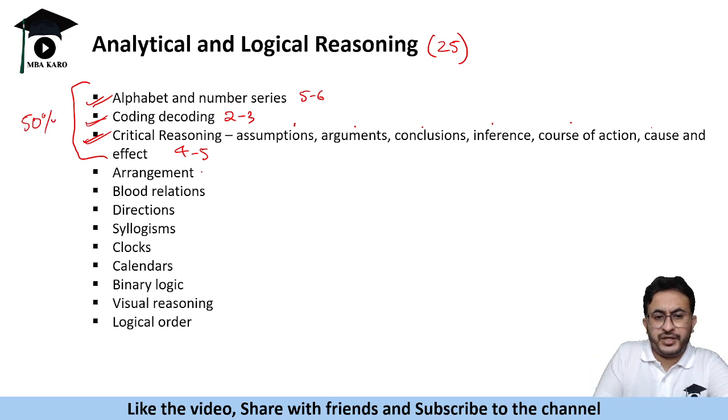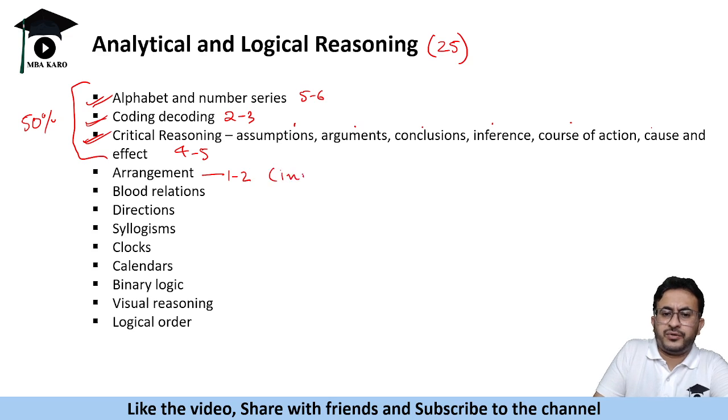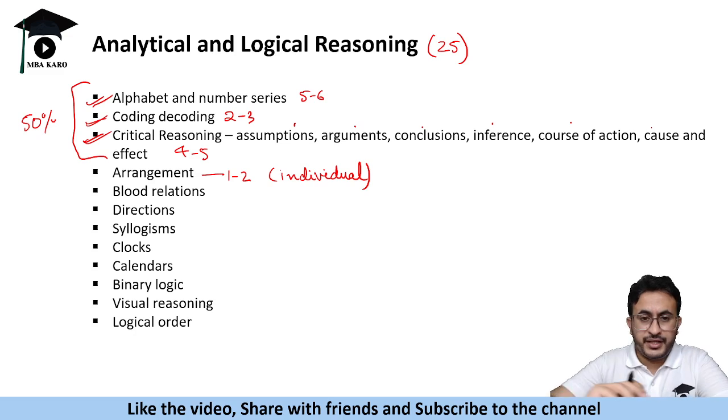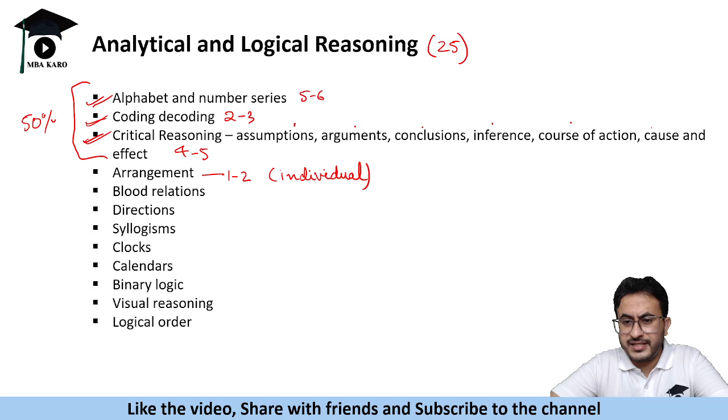Then you might get a question on arrangement, maybe 1 or 2 questions, and these are individual questions. Usually you do not get group questions in SNAP, like in case of CAT, where you have a set of 5 questions. Some other exams also have group questions. Here you will usually find individual questions. So they might say 7 people are sitting in a row and give some condition.